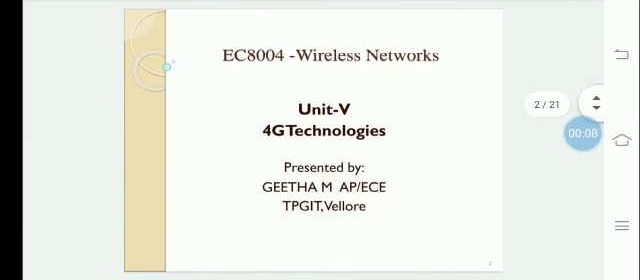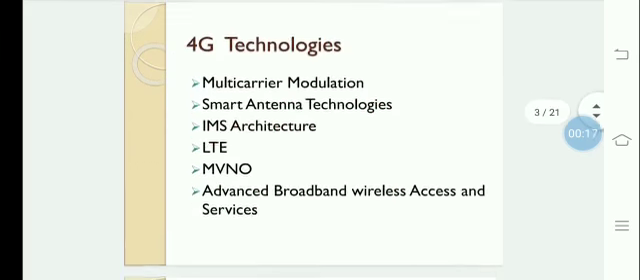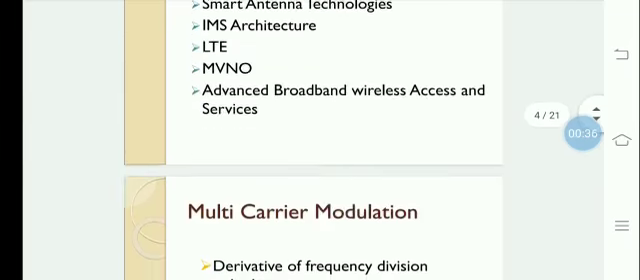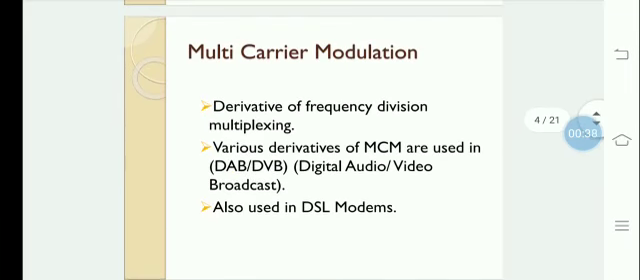In this lecture, we are going to see about 4G technologies in wireless network. We have a lot of technologies in 4G such as multi-carrier modulation, smart antenna technologies, IMS architecture, LTE, MVNO, advanced broadband wireless access and services. So let us see multi-carrier modulation.